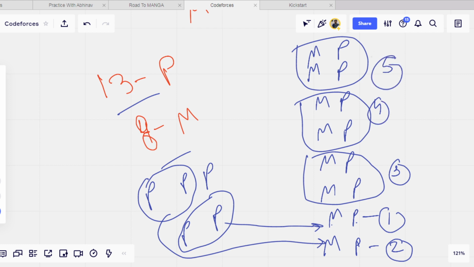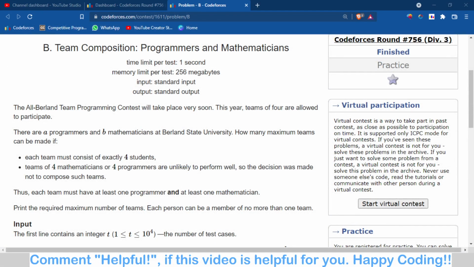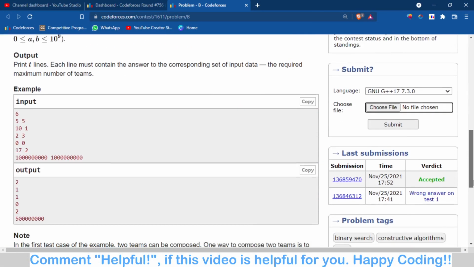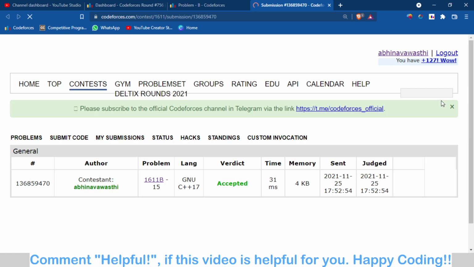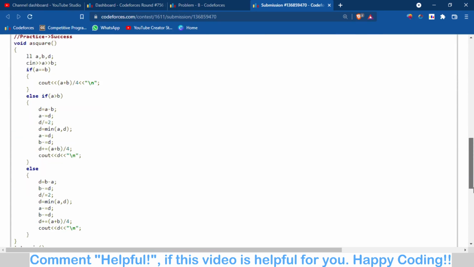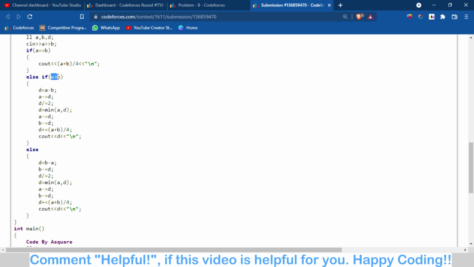So let's move towards the code part, what I have done in code. Okay, so where it is, yeah. So this is like that. I have if A is greater than B, same I have done for if B is greater than A. Okay, so there is the same logic. So I have first found the difference between A and B. This is the extra numbers. Then I have divided them by 2. Why? Because we have to make pairs of 2 and 2. Okay. Then I have subtracted that D from A because A is greater than B and we have to make A and B equal. So I have subtracted D from A.